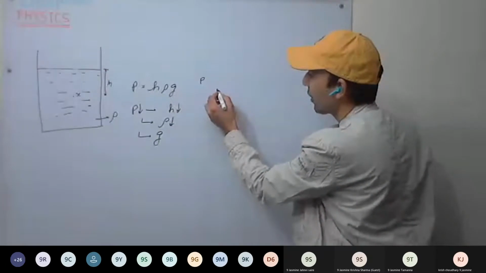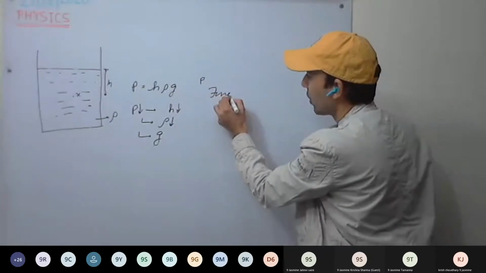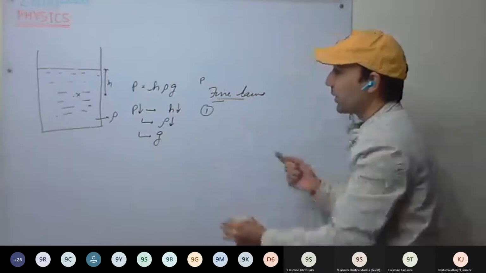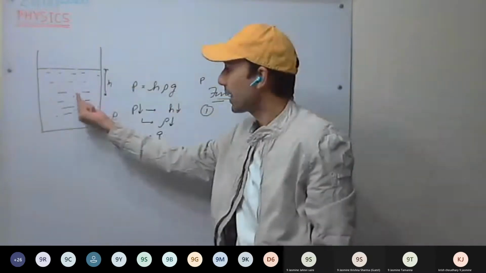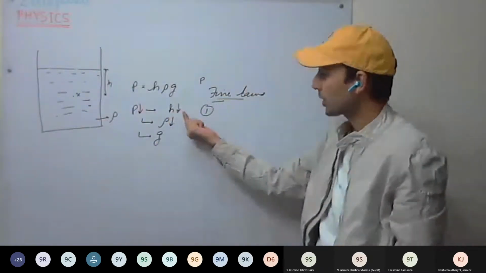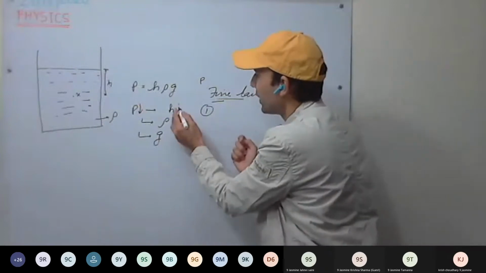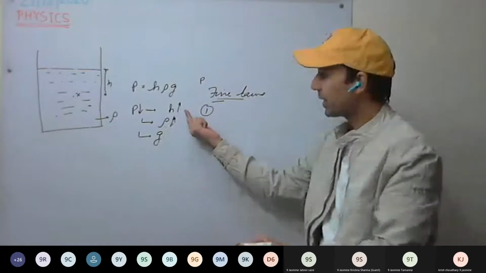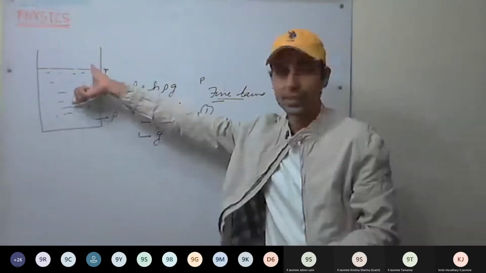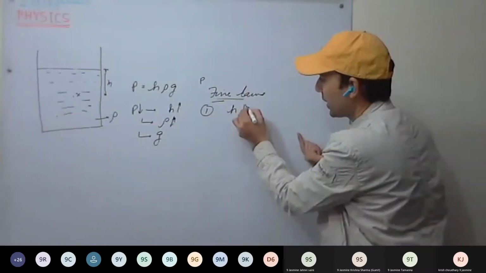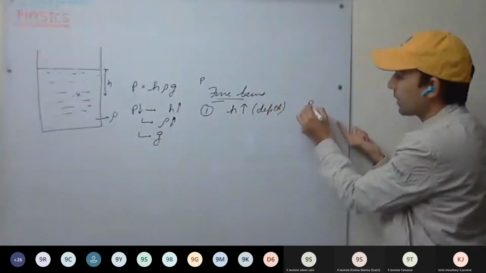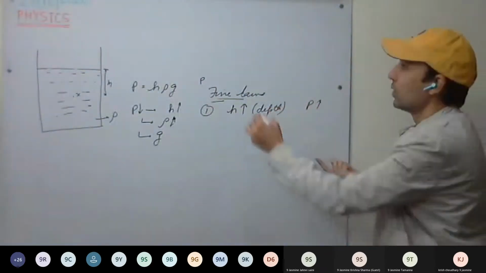Now, using this, you have derived 5 laws, which are given in your book of liquid pressure. First, as the depth increases, that is H increases, pressure increases.